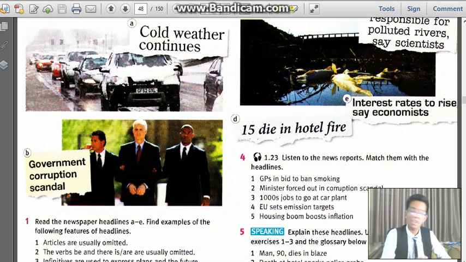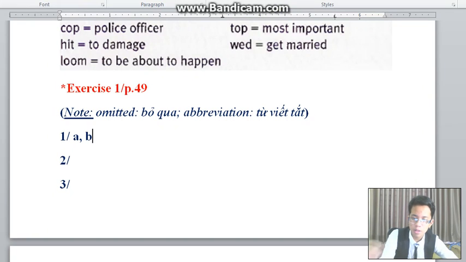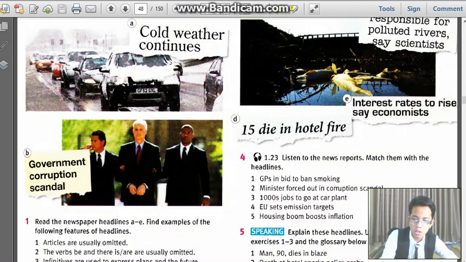Or there is a scandal of the government corruption. Or as the book said, there is a corruption scandal in the government. Anyway, you can form it into the correct form. So the article is also omitted for B if it is in normal English.